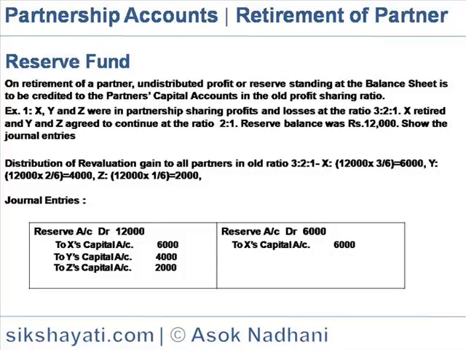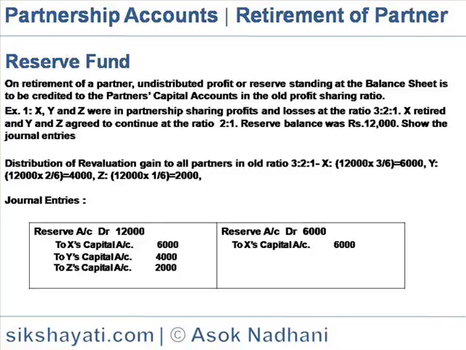X retired and Y and Z agreed to continue at the ratio 2:1. Reserve balance was rupees 12,000. So the journal entries. Distribution of the reserve to all the partners should be done in the old sharing ratio, that is 3:2:1. So X gets 12,000 into 3 by 6 is equal to 6,000, Y gets 12,000 into 2 by 6 is equal to 4,000 and Z gets 12,000 into 1 by 6 is equal to 2,000.